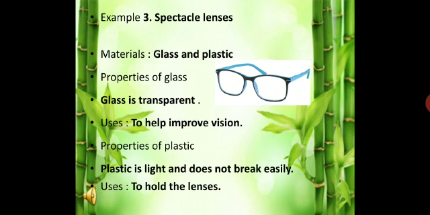Spectacle lenses. They are also made of two different materials, glass and plastic. Glass is transparent. It is used to improve vision. Properties of plastic: plastic is light and does not break easily. It is used to hold the lenses and is easy to wear.